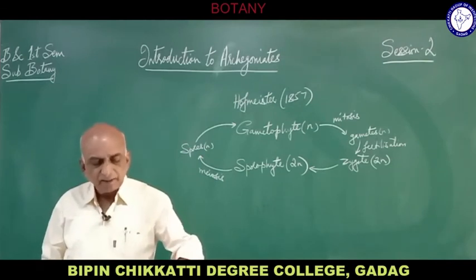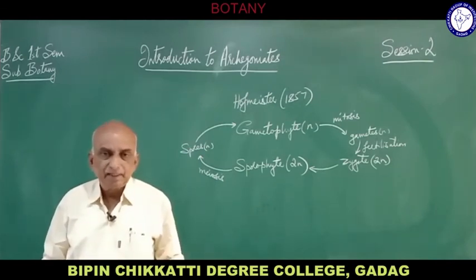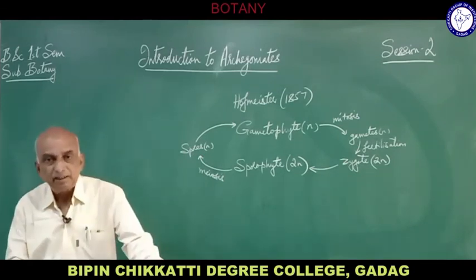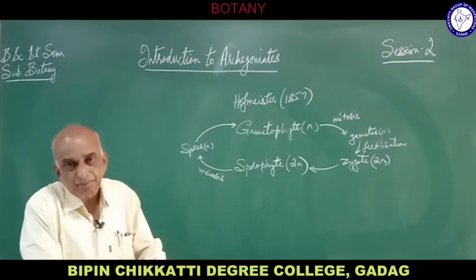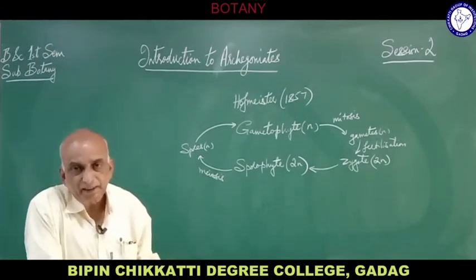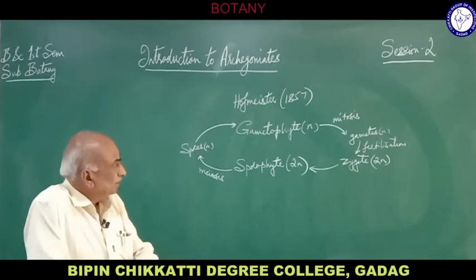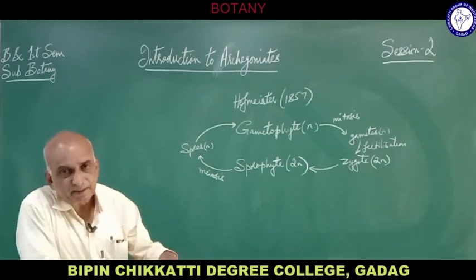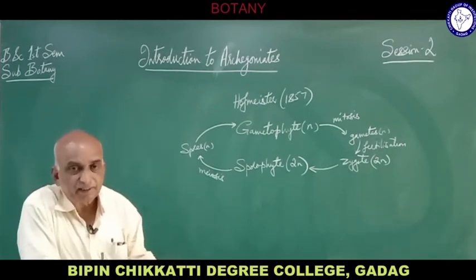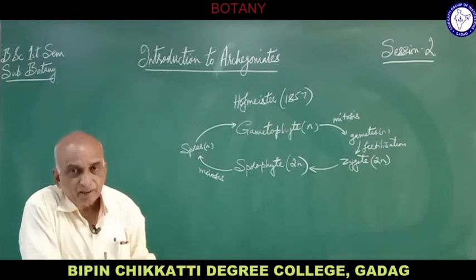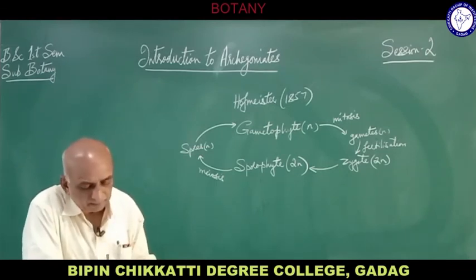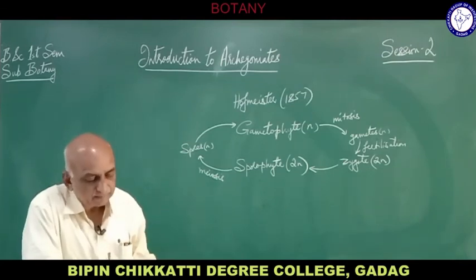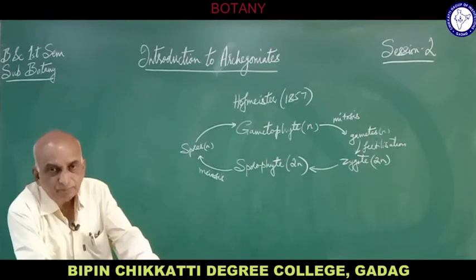So the bryophytes, pteridophytes, and the higher flowering plants exhibit different types of relationship between the sporophyte and the gametophyte. The gametophyte and sporophyte are seen clearly in the archegoniates, where we can differentiate them into separate parts, and whether they are independent or dependent, we can differentiate when we compare to the higher flowering plants.